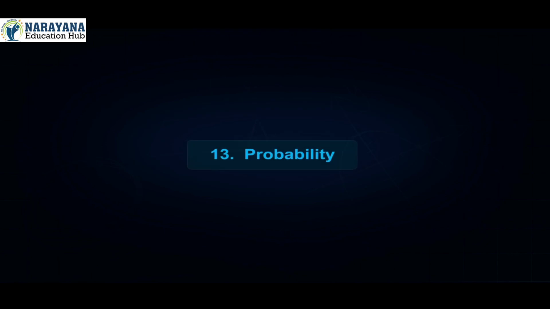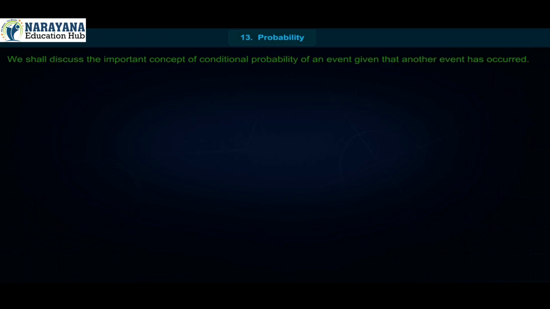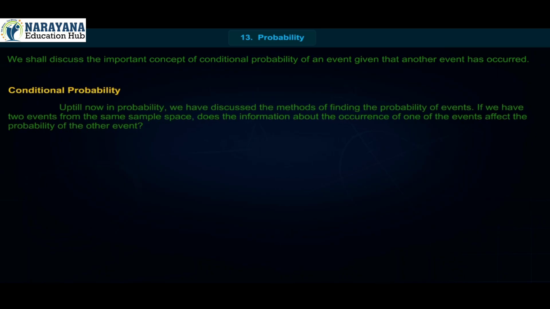Chapter 13 Probability. We shall discuss the important concept of conditional probability of an event given that another event has occurred. Conditional probability. Up till now in probability, we have discussed the methods of finding the probability of events. If we have two events from the same sample space, does the information about the occurrence of one of the events affect the probability of the other event?